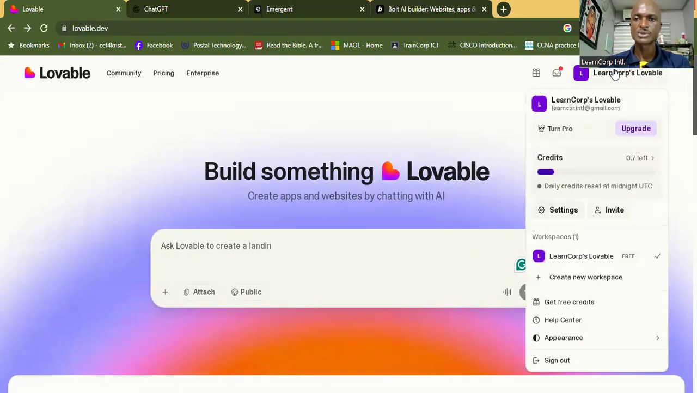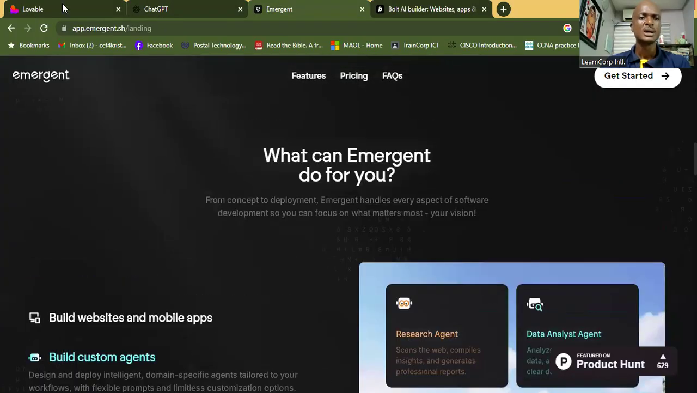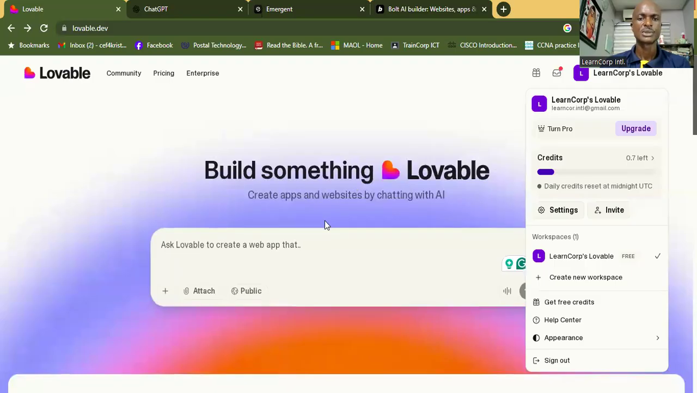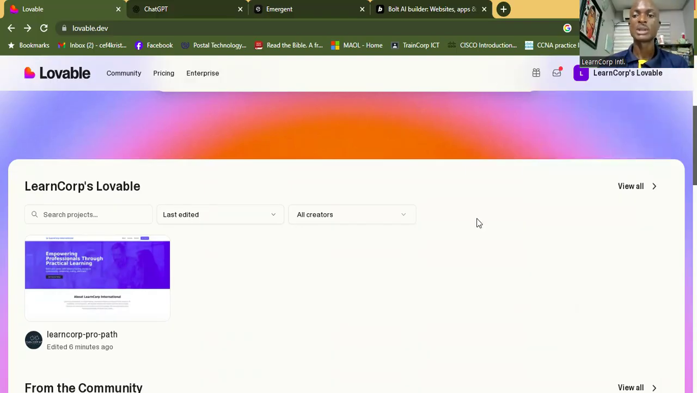How many credits have I used for this month? Oh, I've blown all my credits for this month. So I have 0.7 credit left. The free version gives you 10 credits every month. Okay, this is my project. Next month, I'm going to have 10 more credits and then I'll be able to use it. But if I want unlimited credits, I can register with that minimal amount that was put up.